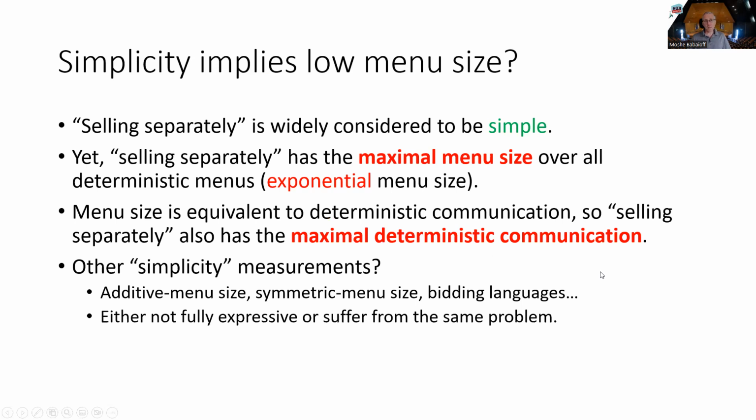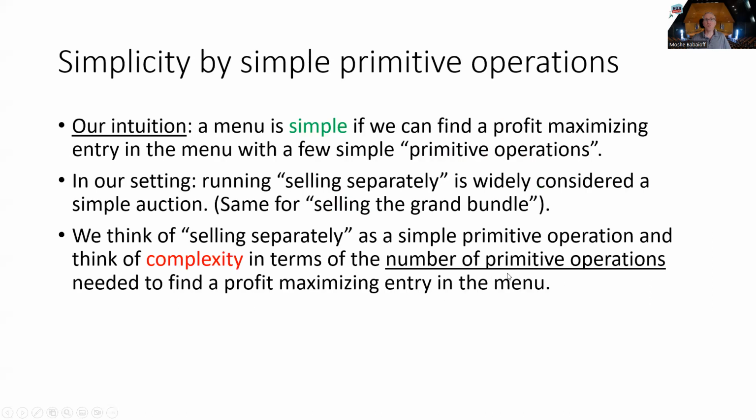There are other simplicity measures that were suggested in the literature, but none of them is able to capture the simplicity of selling separately, or it's not fully expressed. So I'm not going to discuss those in detail, but as a result of this problem, we are going to suggest a primitive complexity as an alternative.